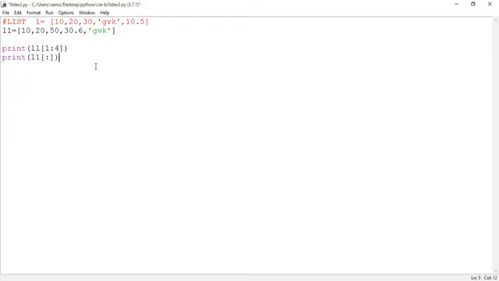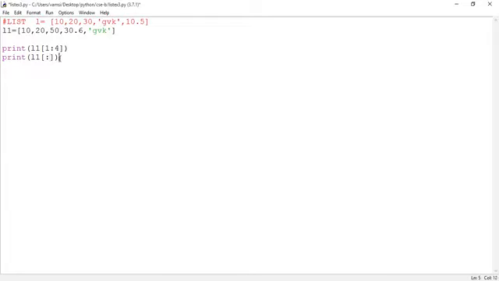What's the result? The whole list will be displayed. So the beginning index to the last element is considered by this particular syntax. When you are not mentioning the beginning index and ending index, what does it consider? The whole list object is considered, and that list of elements will be displayed onto the user screen.